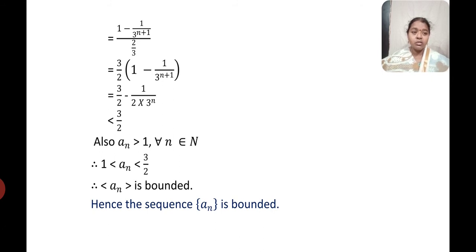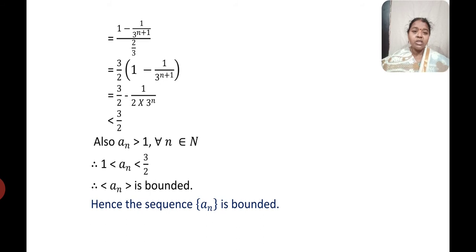When the denominator goes to the numerator, it becomes 3 by 2 into 1 minus 1 divided by 3 raised to n plus 1. Now since it is a difference of two terms, let's write them individually. This is nothing but 3 by 2 minus 1 divided by 2 into 3 raised to n. I can generalize it and write that it is less than 3 by 2.